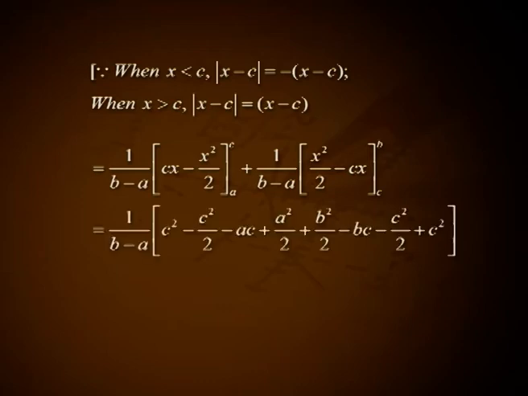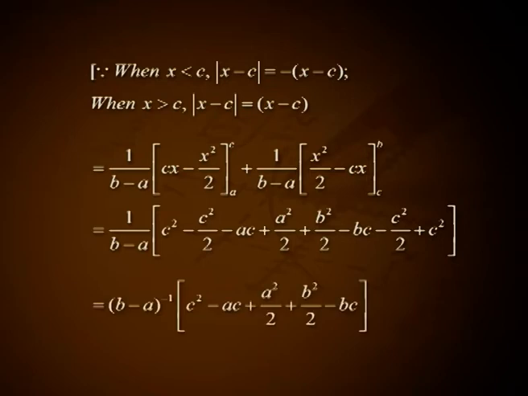That is equal to 1 by b minus a into [c square minus c square by 2 minus ac plus a square by 2 plus b square by 2 minus bc minus c square by 2 plus c square]. That is (b minus a) raised to minus 1 into [c square minus ac plus a square by 2 plus b square by 2 minus bc].